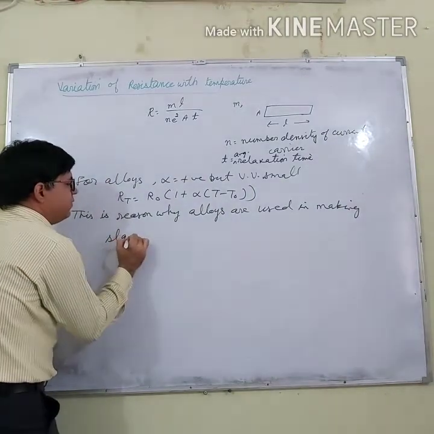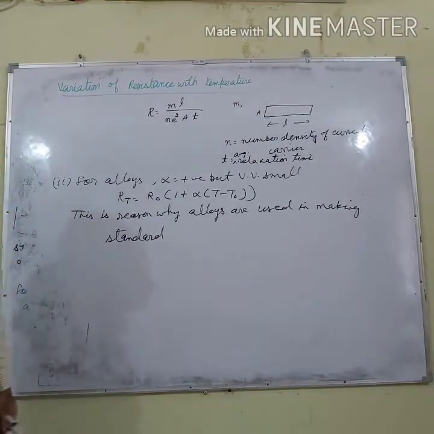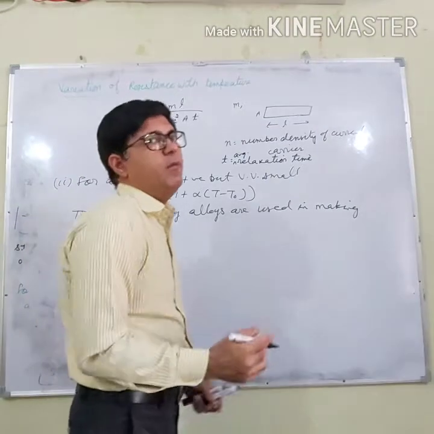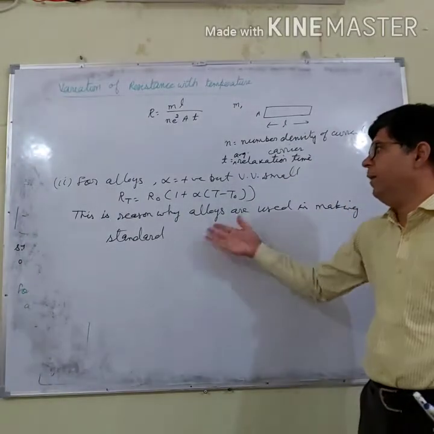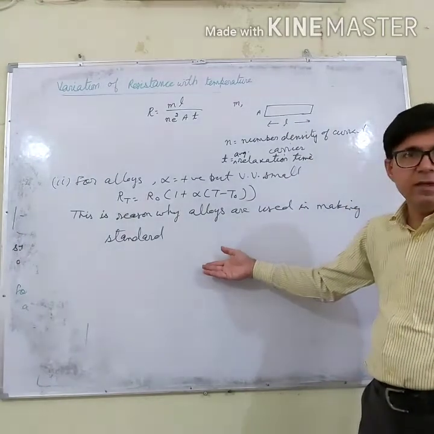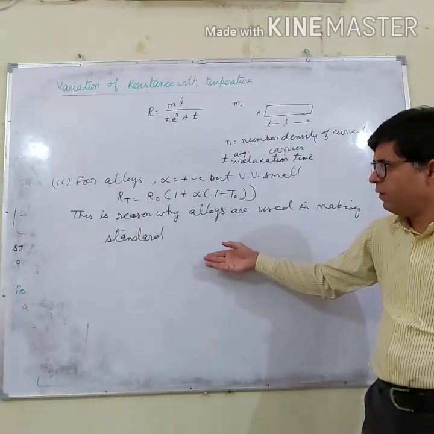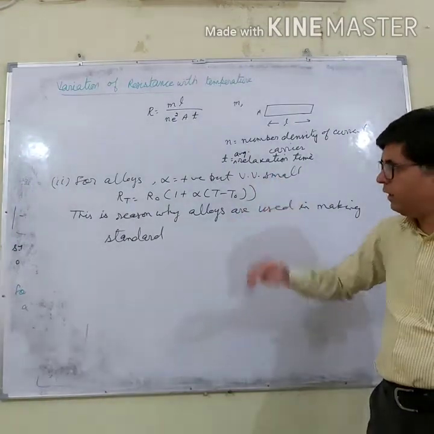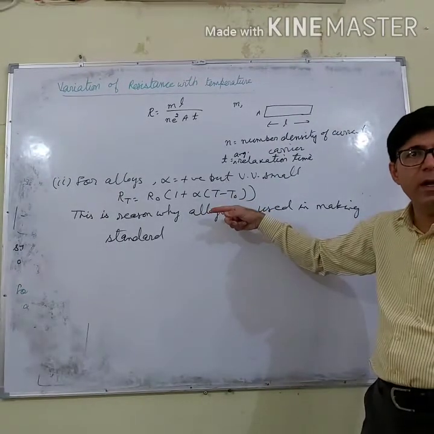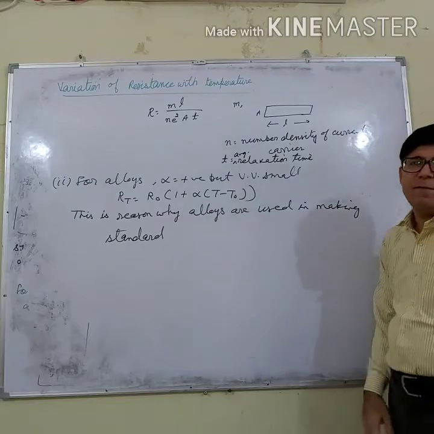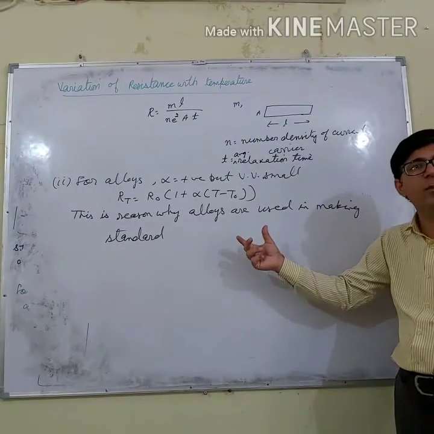Because whatever resistors we use in our lab are made up of alloy. Why are they made up of alloys? Sometimes when we are doing the experiment, there is an increase in temperature, and we know that resistance will also increase. But if that resistance is made up of alloy, in that case its resistance will not increase considerably.